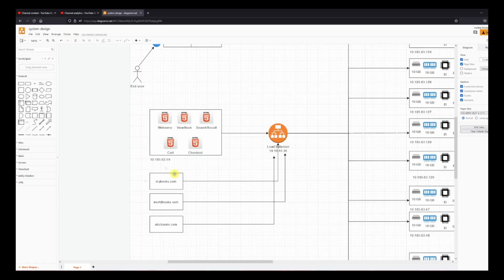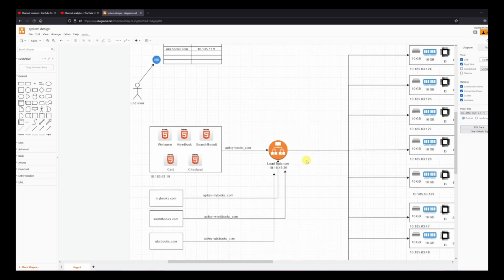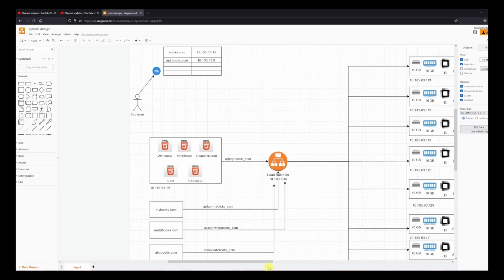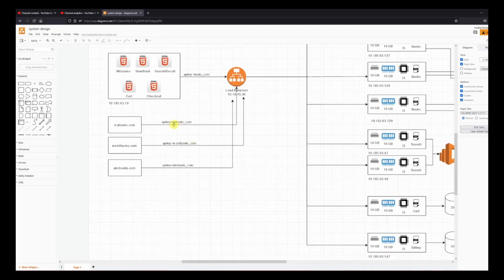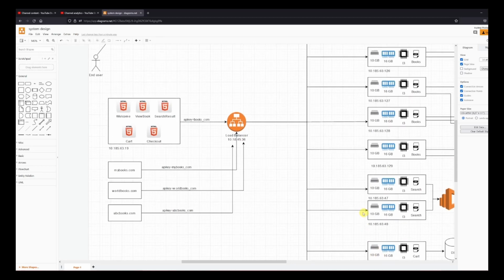As discussed previously, my books, world books, ABC books and books.com are all treated as clients of my api.books, and they will all have an API key, let's say. All of them have a different API key as you see in the diagram, and using it I can segregate what I should allow. When the API key is my books, world books or ABC books, they are not going to have access to the cart or billing service, right? Because that is internal to my site. So I can easily control that, right?